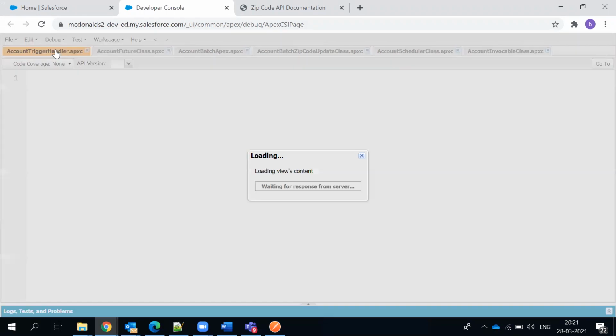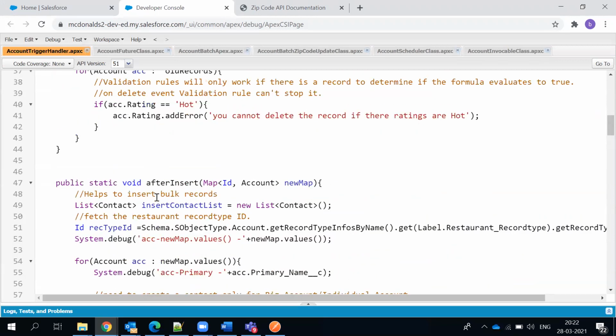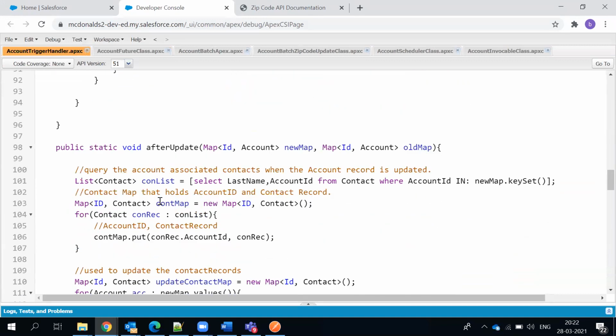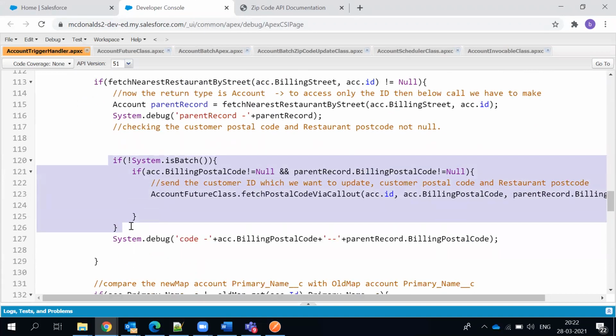So this is the trigger handler we have. In the trigger handlers, we know that after insert, after update, all that we dealt with. Now while dealing with after update, I'm just calling the future method here.